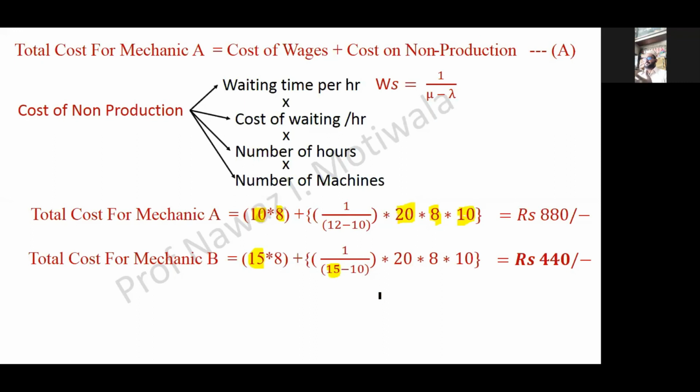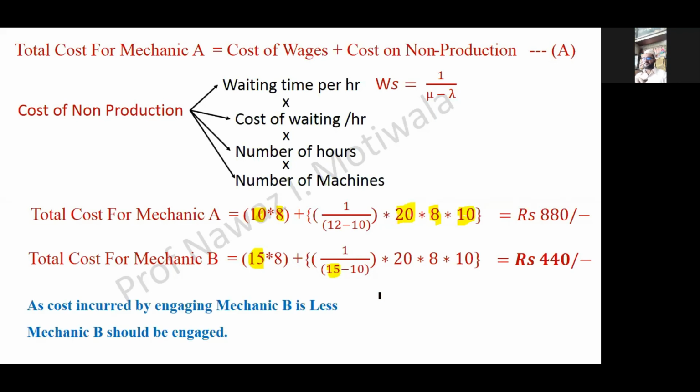So here is a simple comparison: when he gives the job to mechanic B, the total cost, that means the cost of his wage plus the cost of non-production, comes out to be 440. And when he gives the same job to mechanic A, the total cost comes out to be 880. Finally, I will write: the cost incurred by engaging mechanic B is less, so mechanic B should be engaged. And this completes the solution.